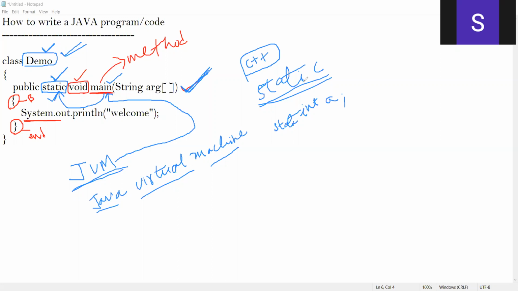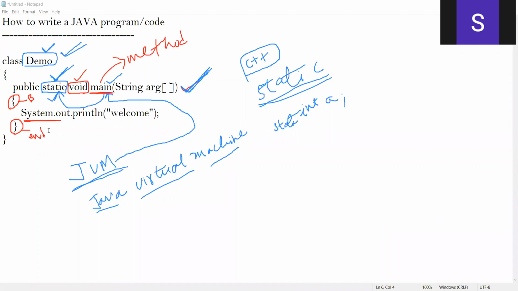It is not going to create an object of a class called demo. How is it going to invoke? It's going to invoke this main method with respect to the class name. So in order to invoke this main method with respect to the class name, I need to prefix it with a keyword called static. If you remove the static keyword, then your program does not work. In other words, your JVM cannot invoke this main method. So mandatory, you need to write this static keyword.